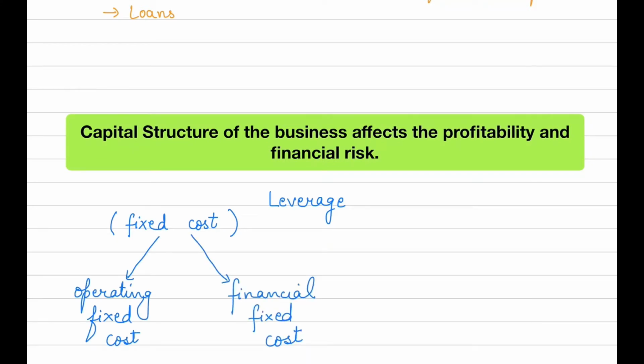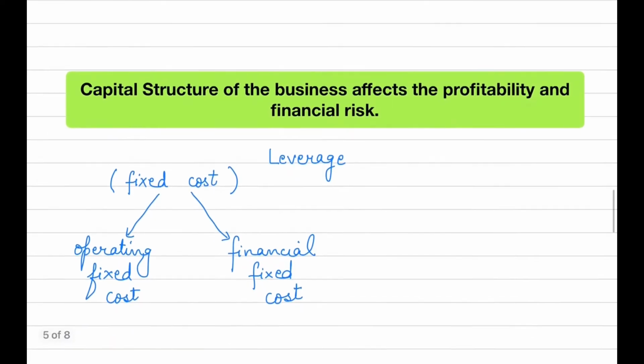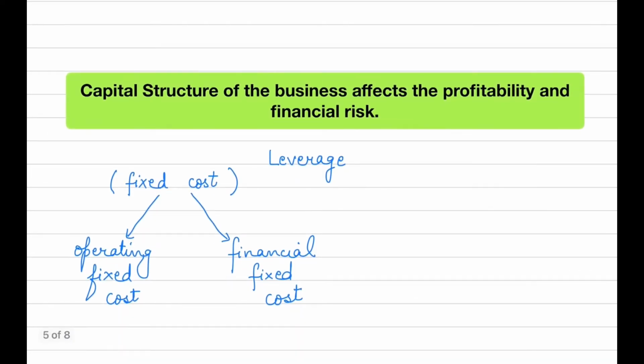We can have operating fixed cost and we can have financial fixed cost. Under financial fixed cost, we will have interest which we have to pay on debentures or loans. And under operating fixed cost, whatever fixed expenses are related to the operations of the business, for example, rent of the factory, will come under operating fixed cost.